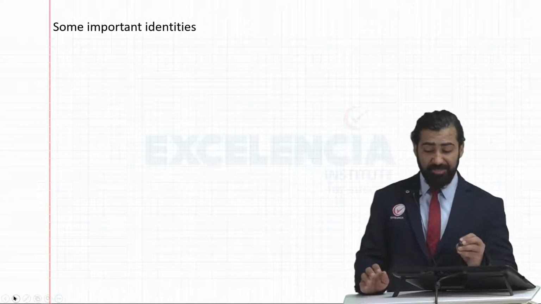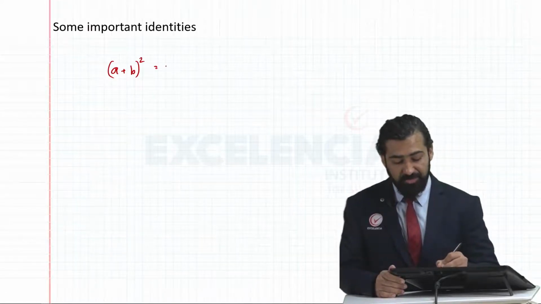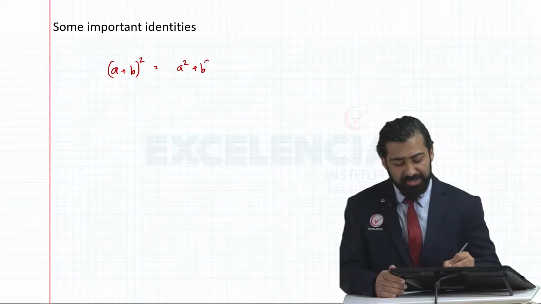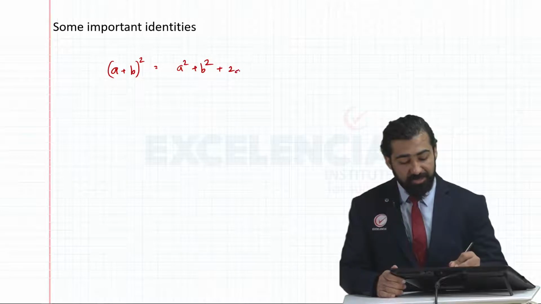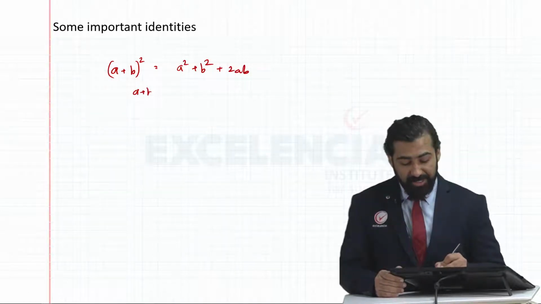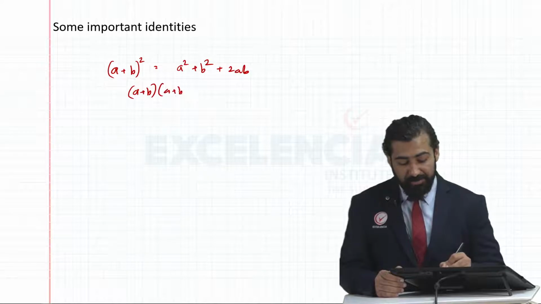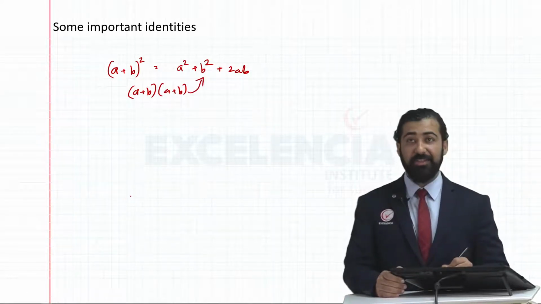It is necessary that you understand one common mistake. Whenever (a plus b) the whole square is given, a lot of you make the mistake of writing this as a square plus b square, but that's not the case. Plus 2ab comes to mind. If you forget this identity, (a plus b) the whole square is simply (a plus b) times (a plus b), open the bracket, simplify, you'll get that.